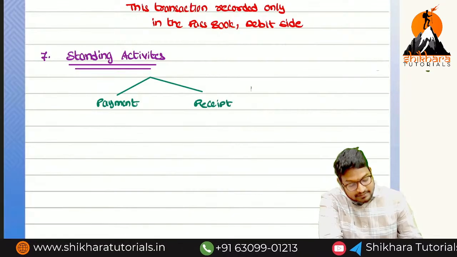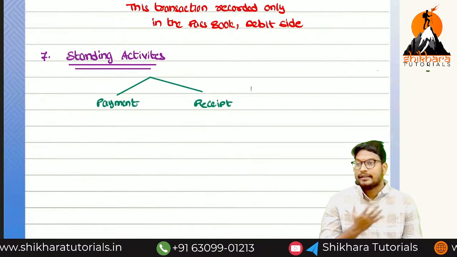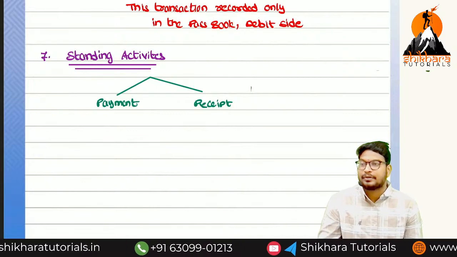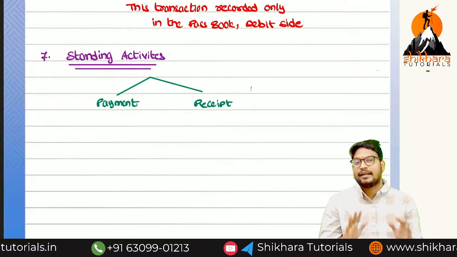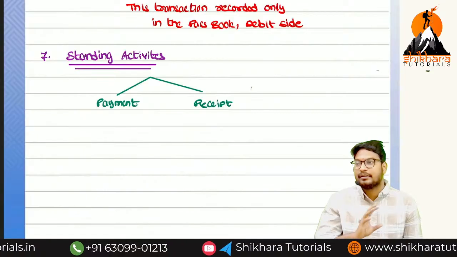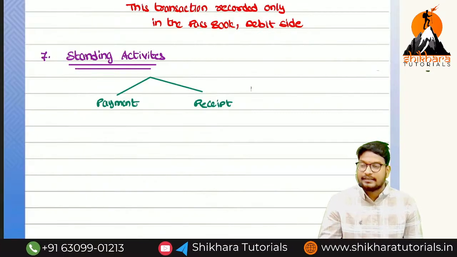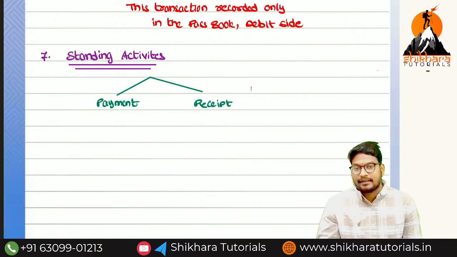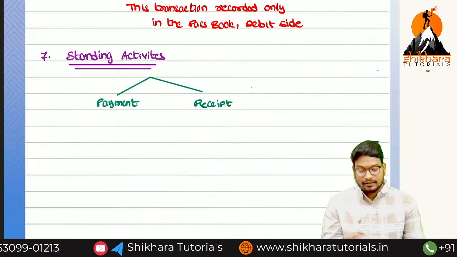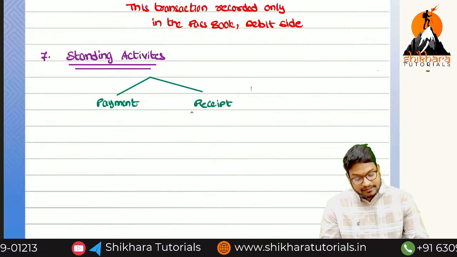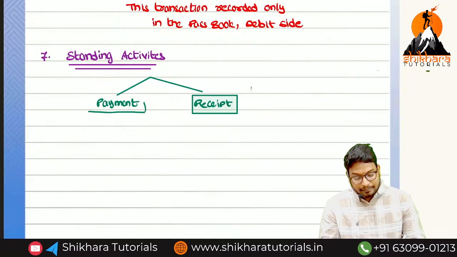In some cases, we can guide them: Sir, please collect my bills. In the bills of exchange concept, there is a concept called what? Bills sent for collection. So we are giving all our bills to the bank because due dates will differ. We cannot remember all the due dates, and that is the reason we are giving all our bills to the bank, and they used to collect the amount on that bill. So the standing activities are how many types? That may be a receipt, that may be a payment.